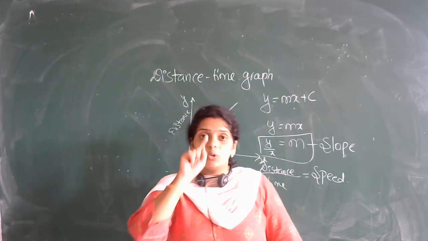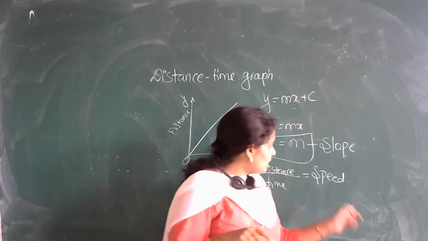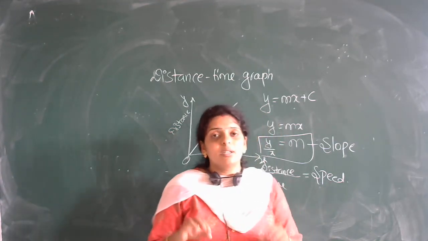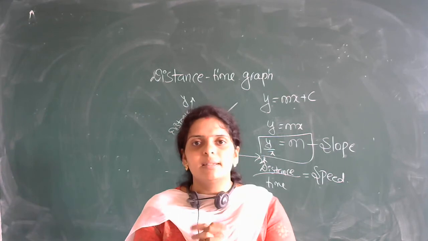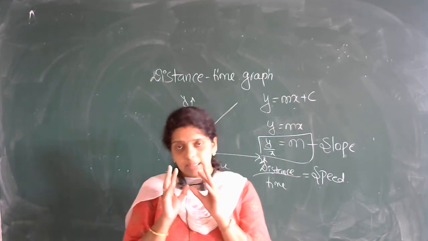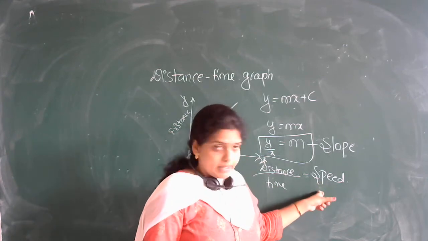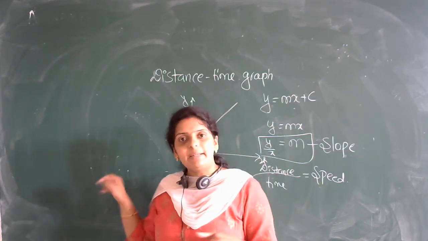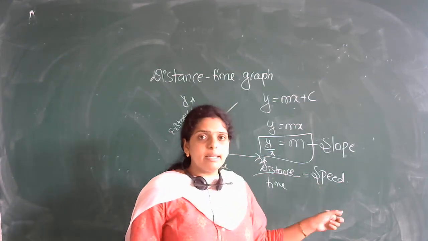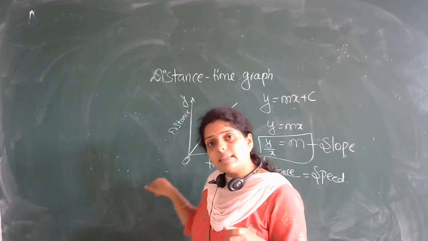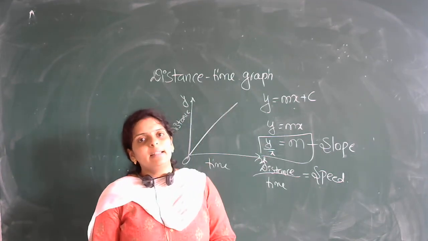Acceleration. So if you have a velocity time graph, you will get acceleration. So the conclusion and summary of today's class is: the slope of a distance time graph will give you speed. The slope of a displacement time graph will give you velocity. The slope of a velocity time graph will give you acceleration.